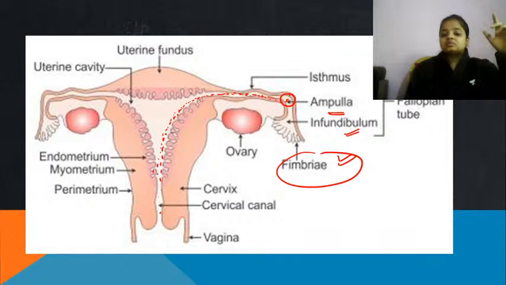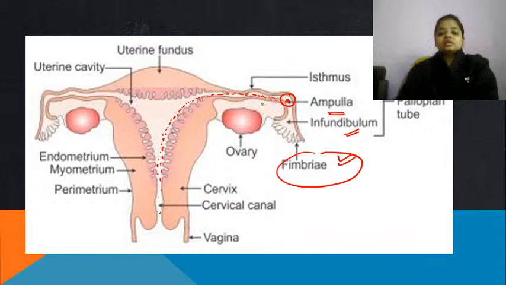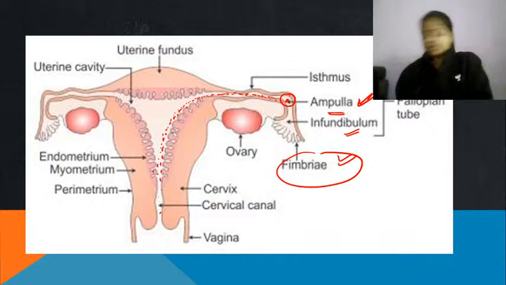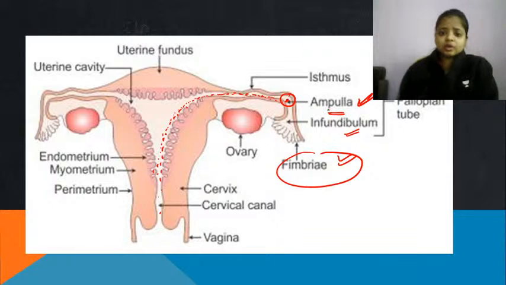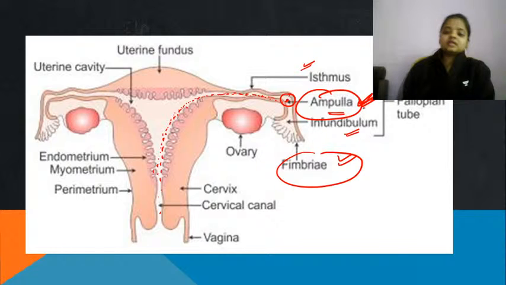If fertilization happens in the ampulla region, then and only then the female can become pregnant, because it will need 3 to 4 days to get converted into the 6-cell stage and then it will come into the uterus. So this is the place where fertilization actually takes place inside the female body. Isthmus is the area which is almost a straight portion. Make sure that you remember the word ampulla, the place where fertilization takes place.